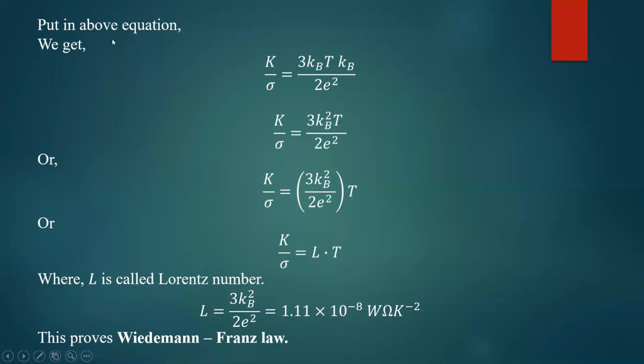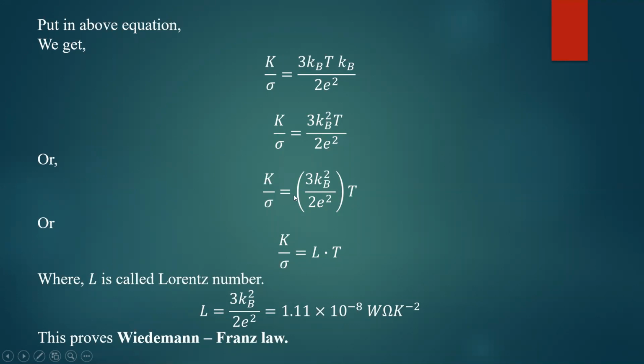What will happen? Put in the above equation, we will get K by sigma. In place of m v square, I will put 3 kbT into kb divided by 2e square. Simplifying further, you will get 3 kb square into T divided by 2e square.